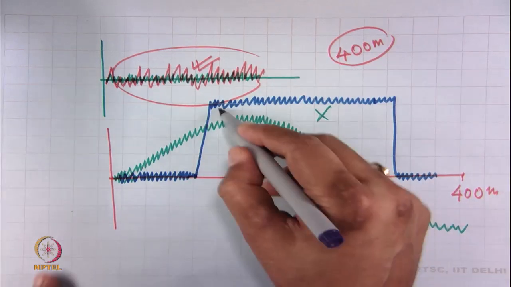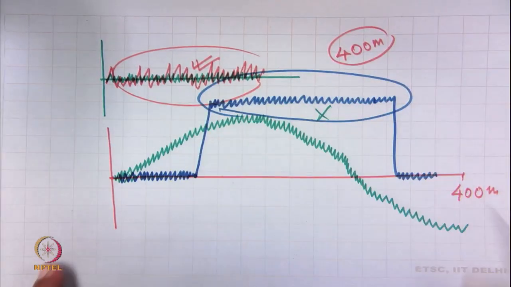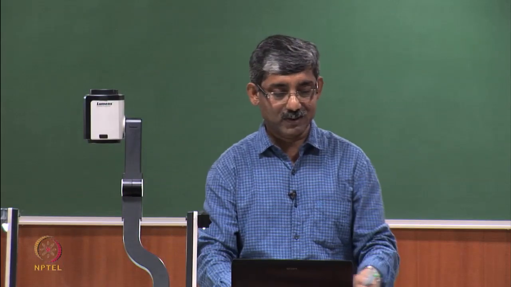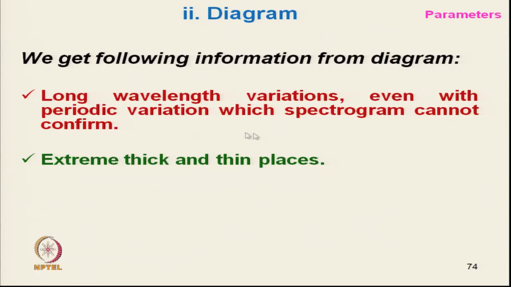This type of sudden change in mean value will be shown in the diagram only, not by other types of measurement. So, long variation, even periodic variation, which the spectrogram cannot confirm. The spectrogram will give some idea, but it cannot confirm.